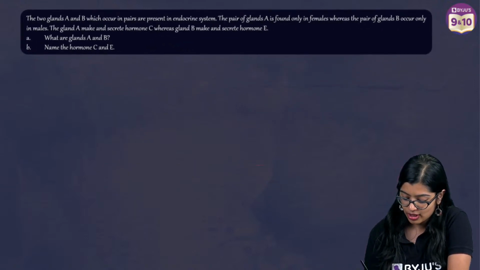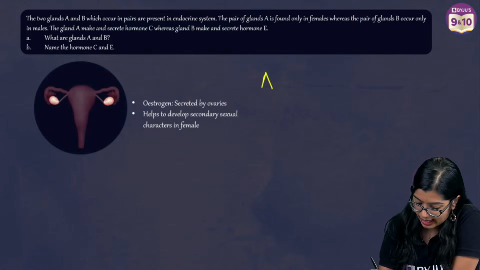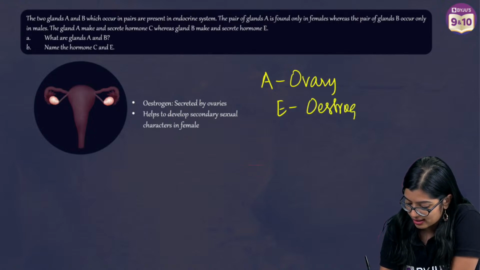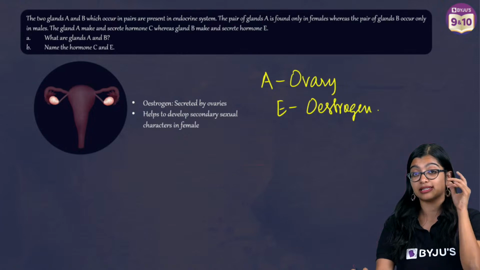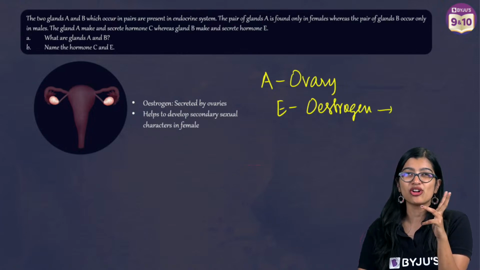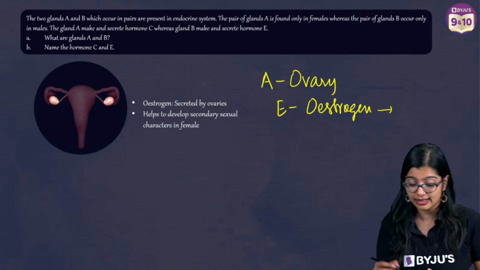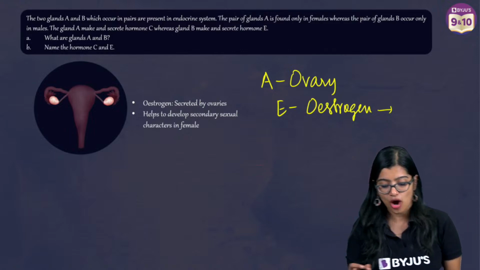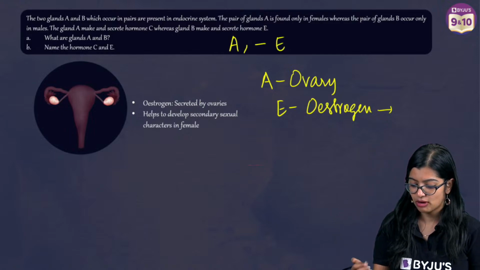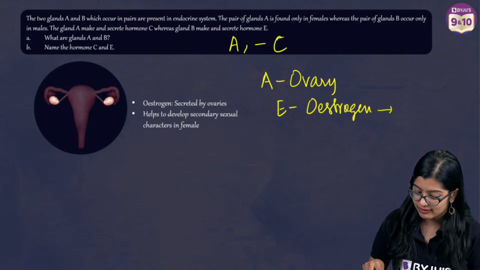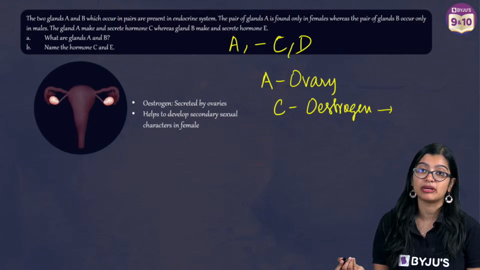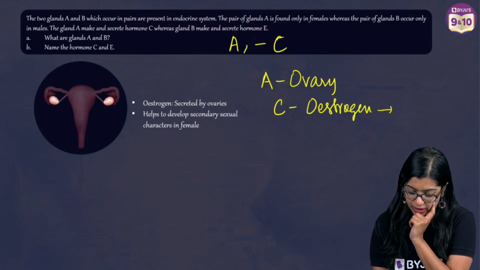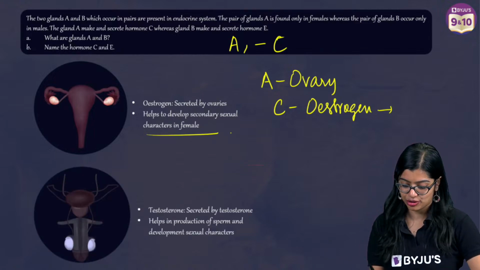So in this case, we know that A is ovary, and we know that C is estrogen, a female sex hormone. You don't need to write both progesterone and estrogen, because then they would have said it secretes two. If they wanted 2 hormones from the ovary, they would not just say that A produces C alone. They would say that A produces C and D maybe. But since they're telling only one, we are talking about estrogen. And we know that estrogen is necessary for development of secondary sexual characters.